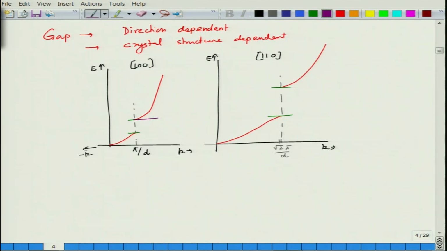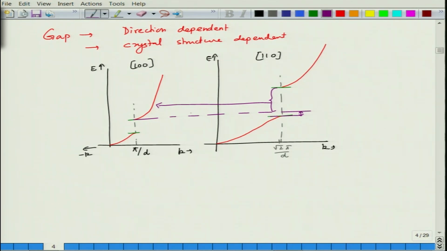So, the effective gap is essentially the difference between the lowest point here and the one above, because the crystal has a gap, although at this k state it is a larger gap. But you can see that in the crystal, while there is a gap along the 110 direction, there are energy states available along the 100 direction. So basically, if an electron cannot move in this direction, it will move along the energy states available in this direction.